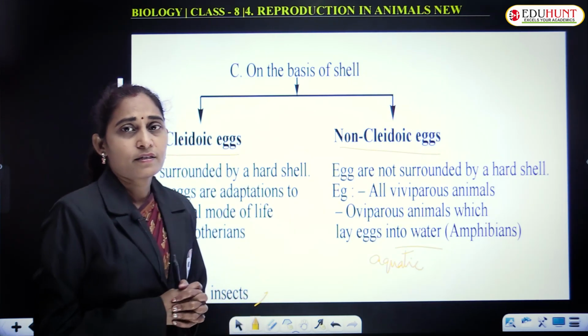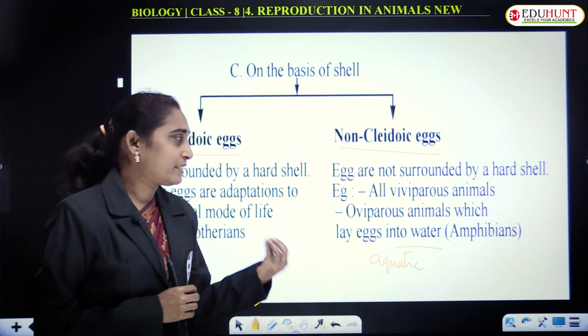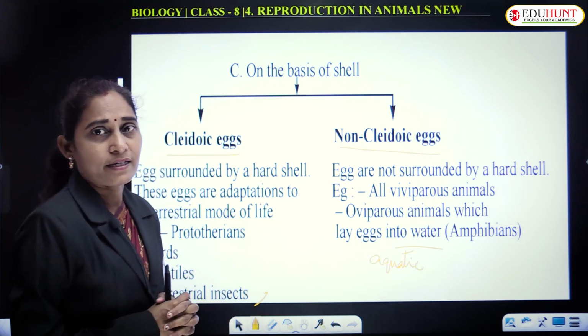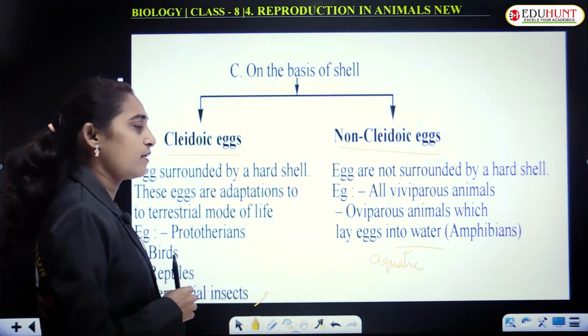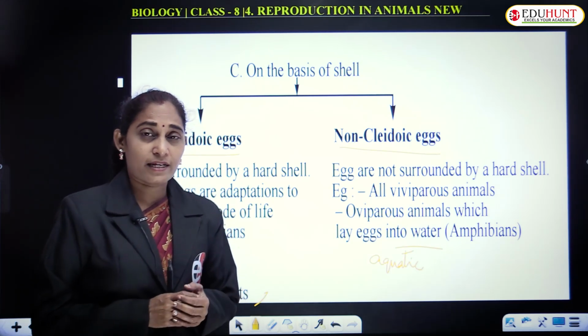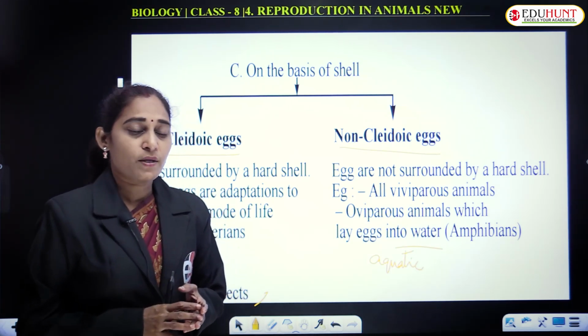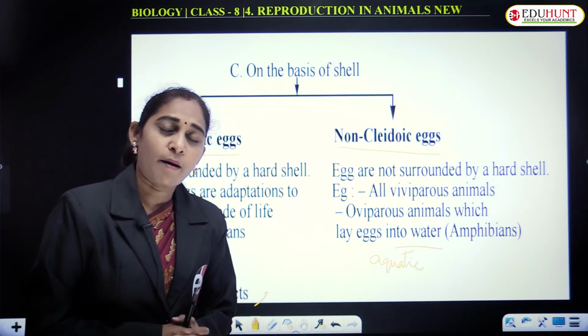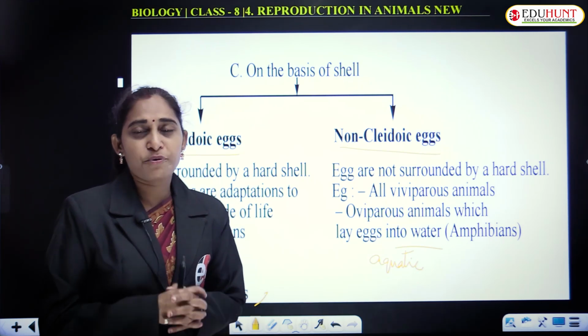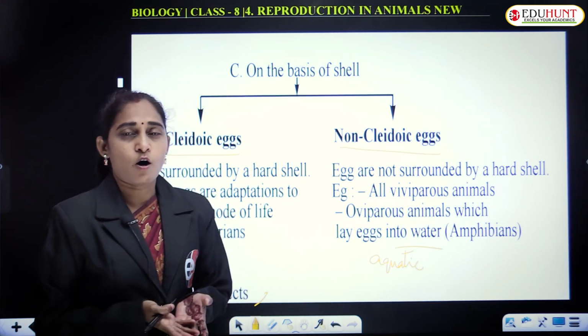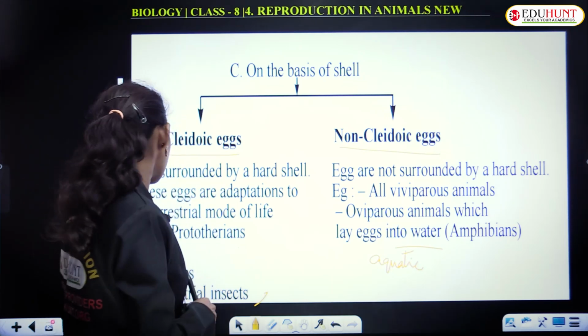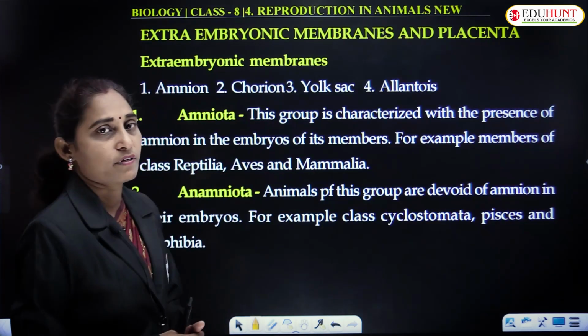And these are the details of the eggs and egg types. We have seen the classification of eggs based on the amount of yolk, the distribution of yolk, and the presence or absence of the outer covering.